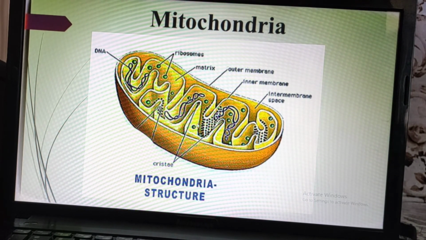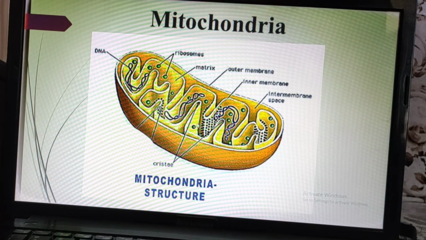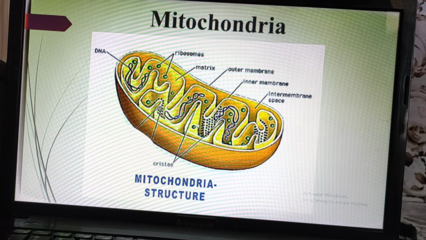That means this foot will transport protons through this proton channel, and this head acts in ATP synthesis. The main functions of these oxysomes are proton pumping and ATP synthesis.